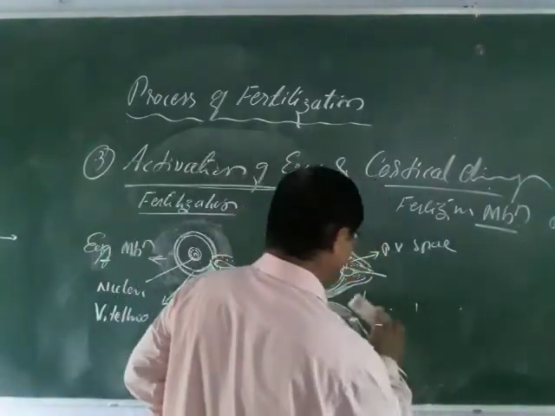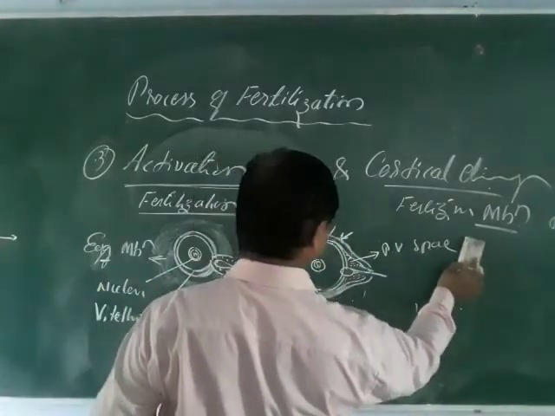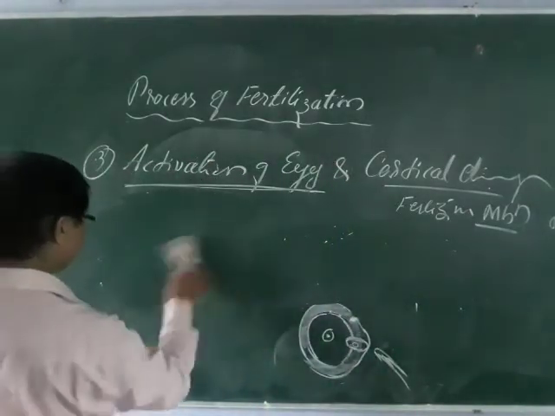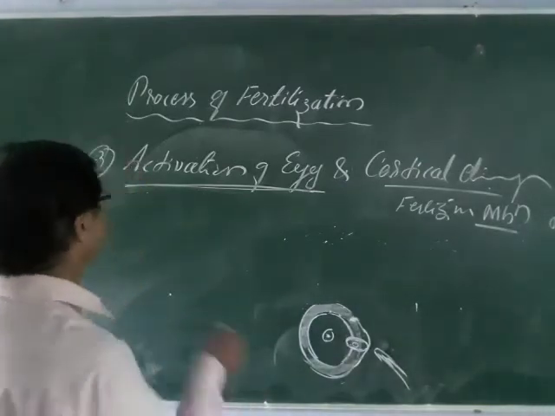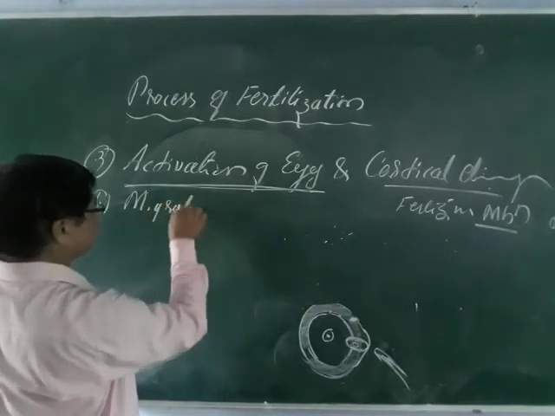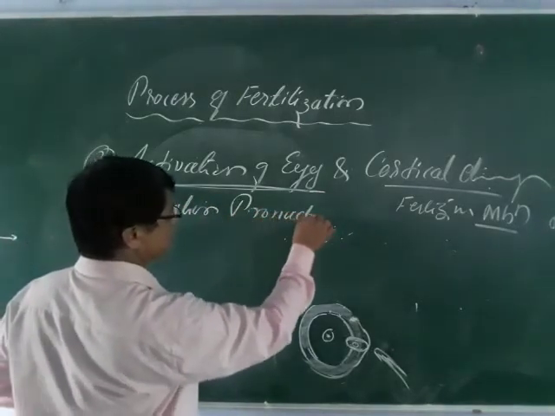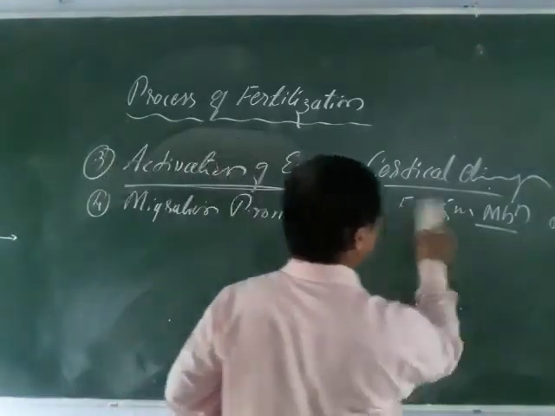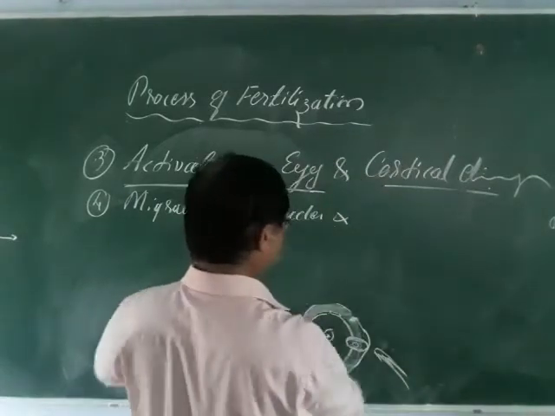So once the fertilizing membrane is developed, then it undergoes the second, third, fourth stage. You can say that is here. So the fourth stage, you can say, is the migration of pronuclei and amphimixy.